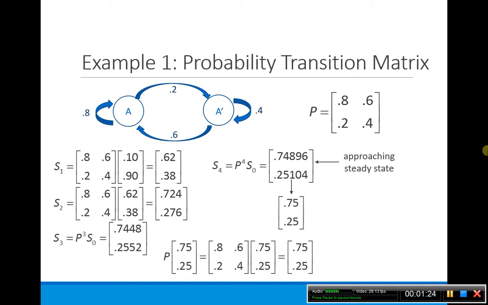We also did the example of what if we actually put in 0.75 and 0.25, then we multiply our probability transition matrix by this, and we get the exact same thing. We get back out our initial value. So what we said previously was that the steady state was an eigenvector corresponding to the eigenvalue 1.